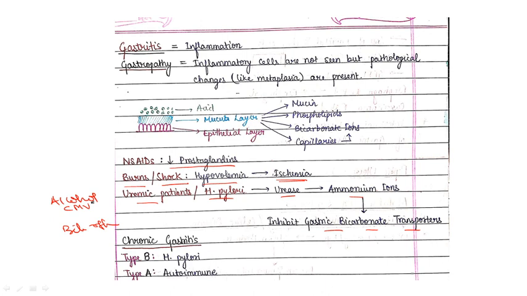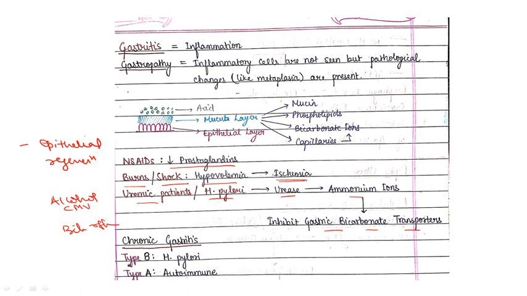Now, we have discussed the etiological agents and their effects: decreasing the prostaglandins, causing ischemia, inhibiting gastric bicarbonate transporters, and interfering with your epithelial regeneration power, which is also impaired due to these effects. So this will lead to gastritis, and basically these etiological agents are responsible for acute gastritis. Getting your point?